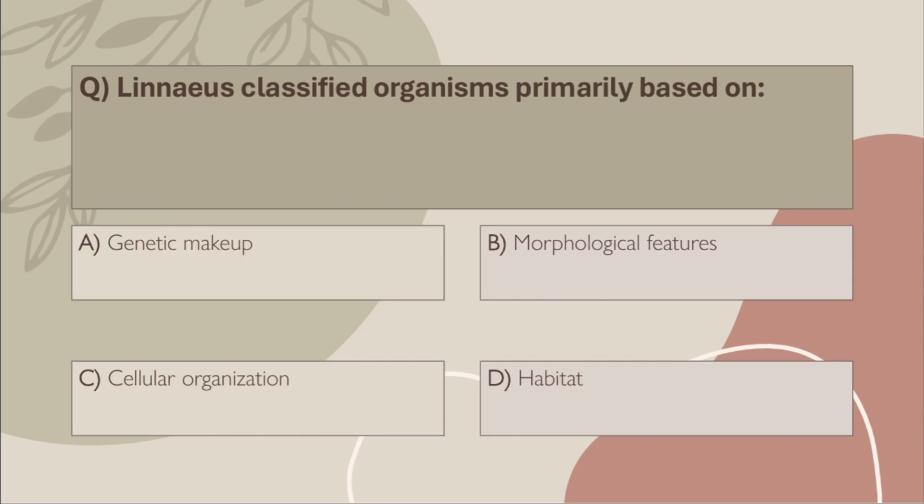Q46. Linnaeus classified organisms primarily based on: A. Genetic makeup, B. Morphological features, C. Cellular organization, D. Habitat. Correct answer, B. Morphological features. Visible traits like shape, structure, and form, that was Linnaeus' method.